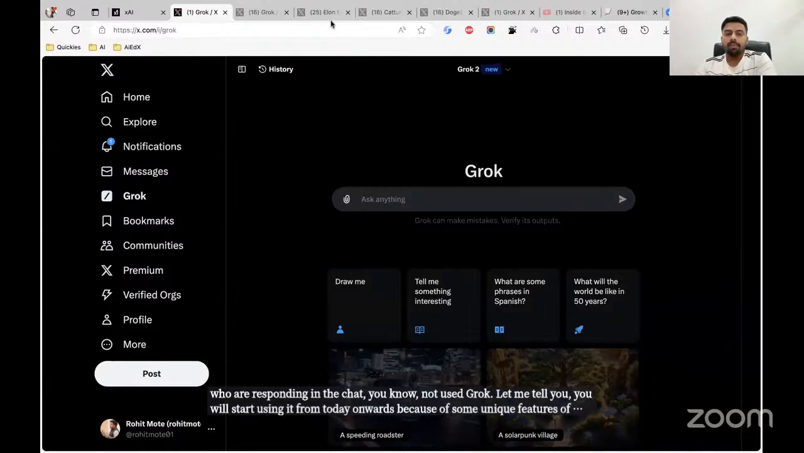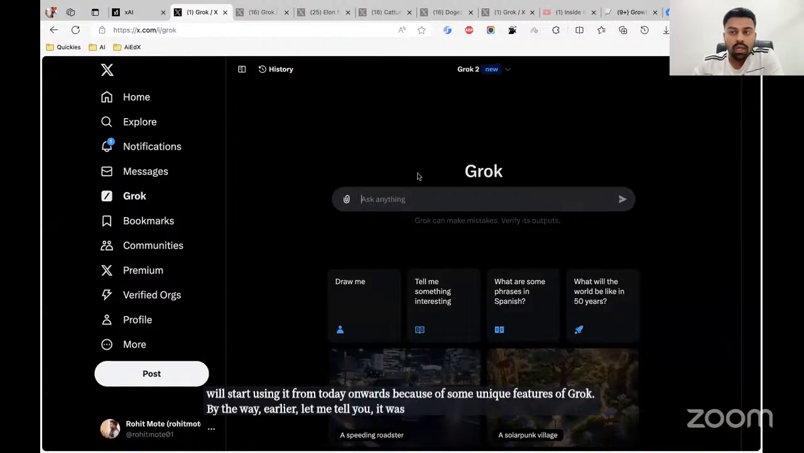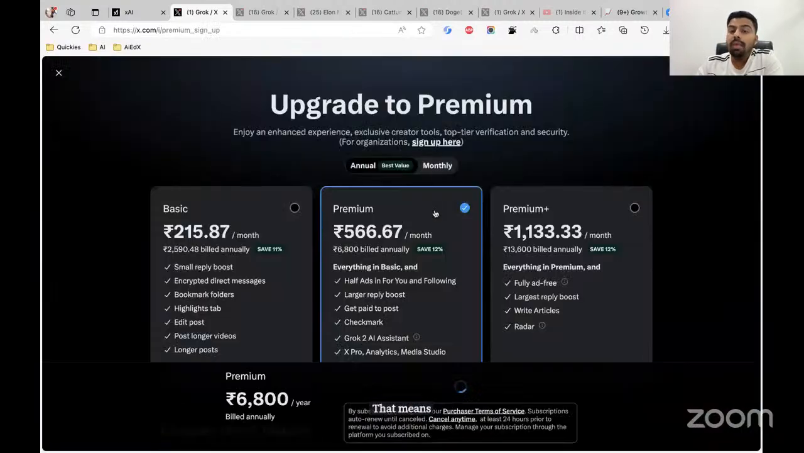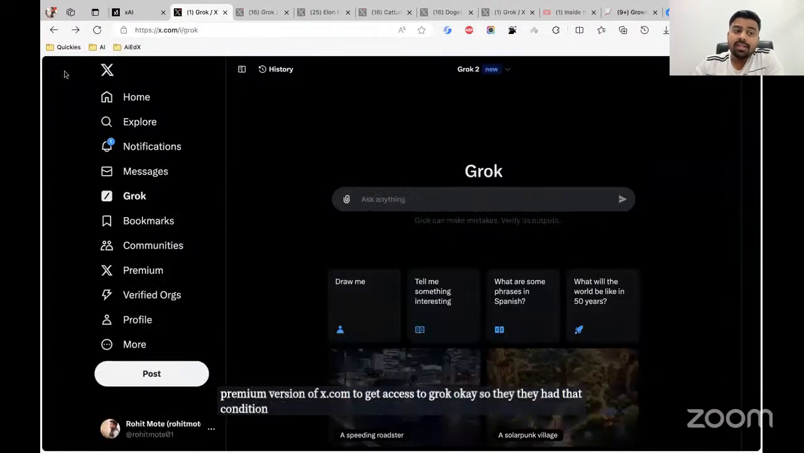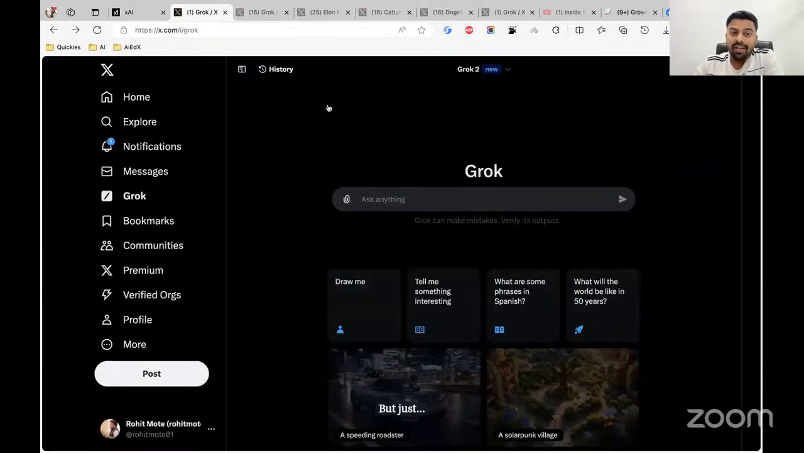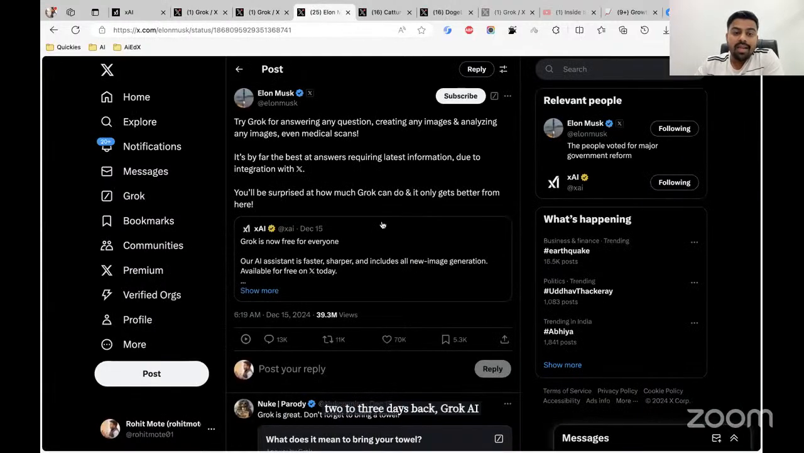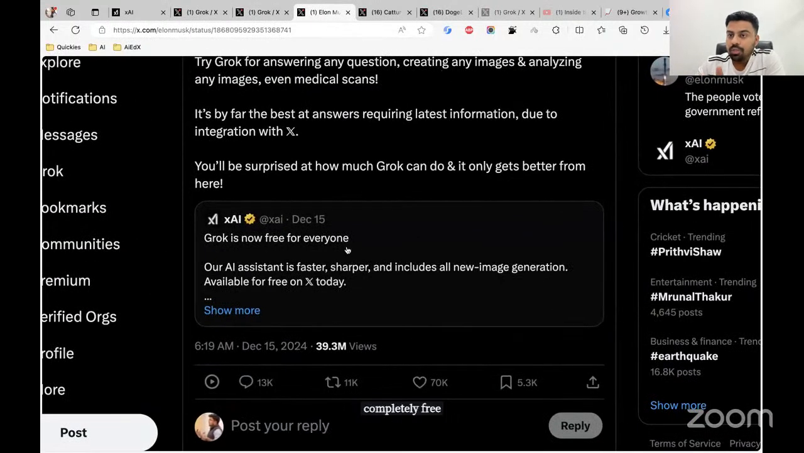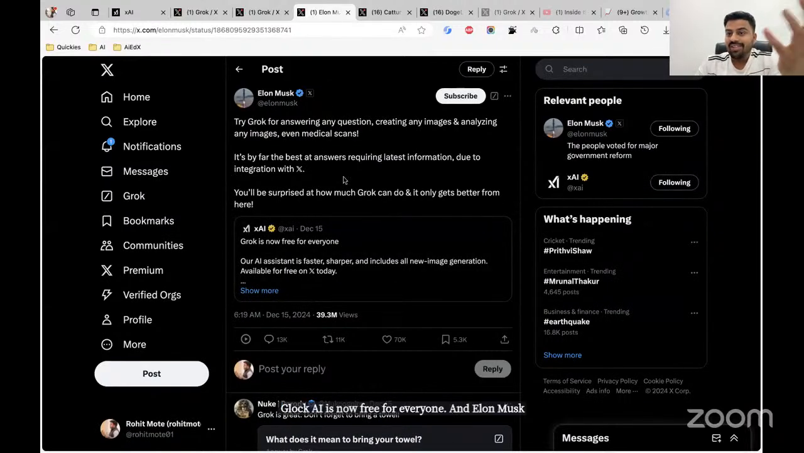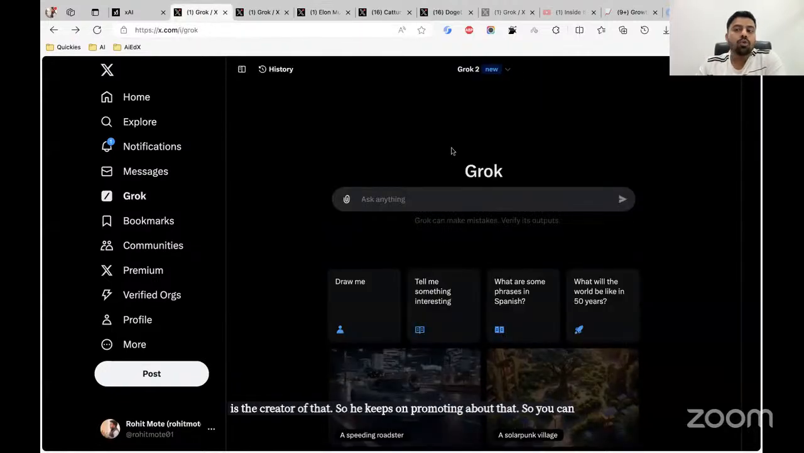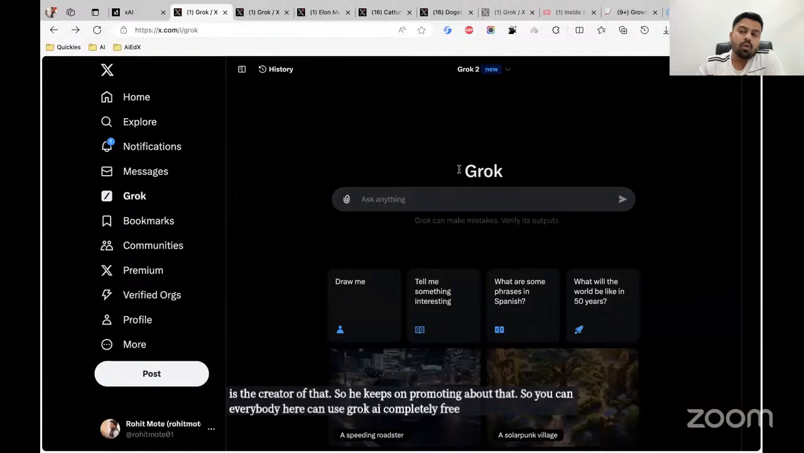By the way, earlier, let me tell you, it was completely paid tool. That means you had to be on the premium version of x.com to get access to Grok. Okay, so they had that condition. But just 2 to 3 days back, Grok AI is now available completely free of cost to all the users everywhere. You see, this is an announcement from December 15. Grok AI is now free for everyone, and Elon Musk is the creator of that. So he keeps on promoting about that. So everybody here can use Grok AI completely free of cost if you create an account on x.com.